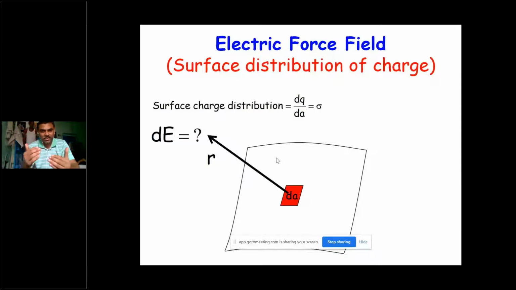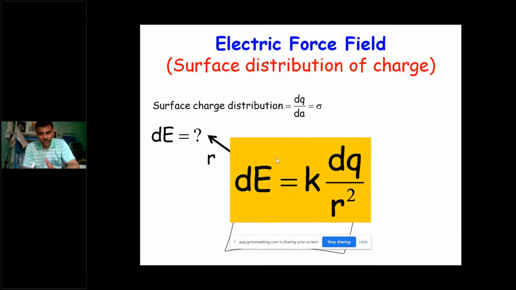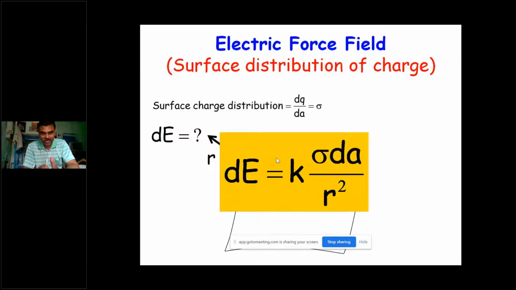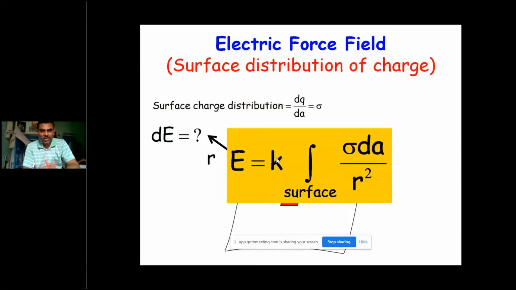That is a differential charge for the differential surface, dq by dA or dq by ds, which is rho S. So here, to find the differential electric field dE, we can use the same formula, k dq by r square, but dq, in terms of surface charge density, we can write as rho s ds or sigma dA. So dE is k sigma dA by r square. And if you want to find E, we have to take the surface integral of that. So E is k surface integral of rho s ds or sigma dA by r square.